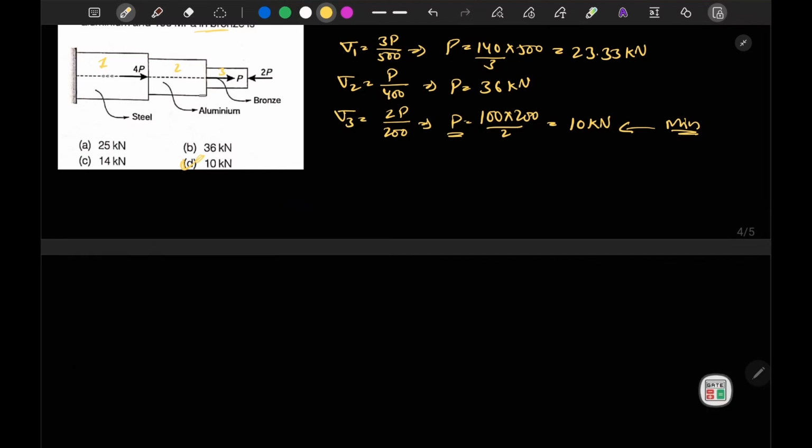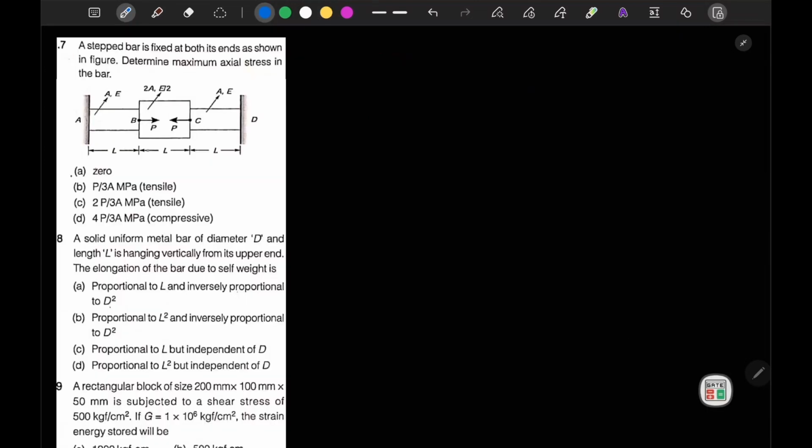Now, similarly there is also this question available. It is mentioned, determine the maximum axial stress in the bar. If we want to solve this, there are 3 bars, bar 1, 2 and 3. So let's explode those bars first. This is bar A, this is our bar B, and this is our bar